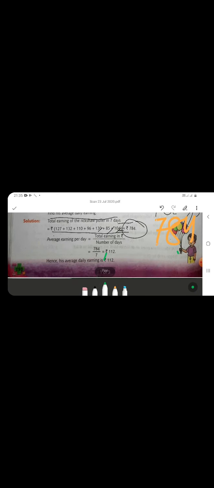Then what is the average earning per day? Total earning in rupees divided by number of days. Here it is 7. 784 divided by 7 is equal to rupees 112. Therefore, his average daily earning is rupees 112.